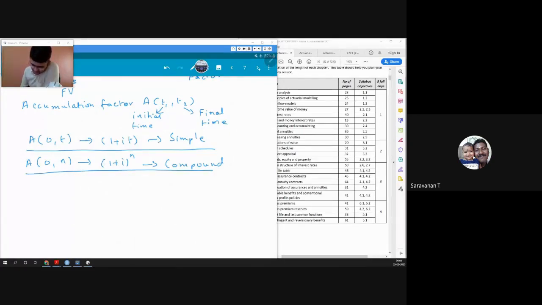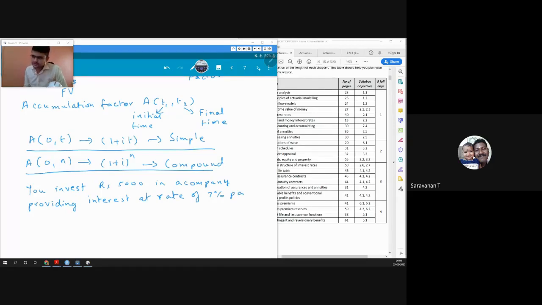So if I take an example, if I say that you invest rupees 5,000 in a company providing interest at a rate of 7% per annum.